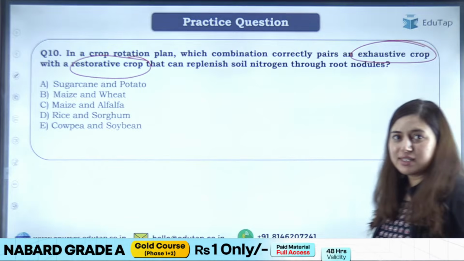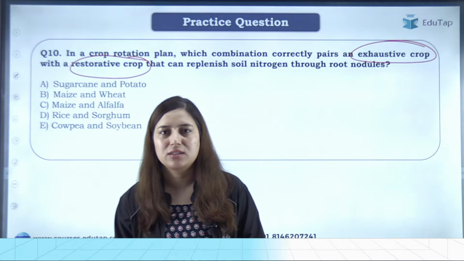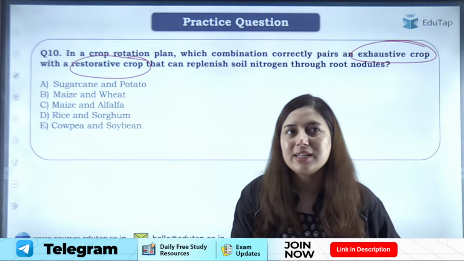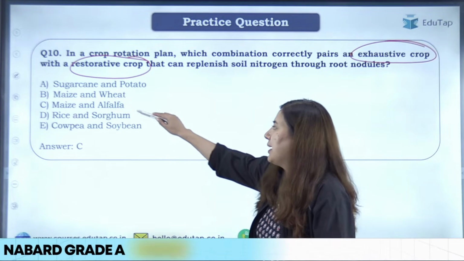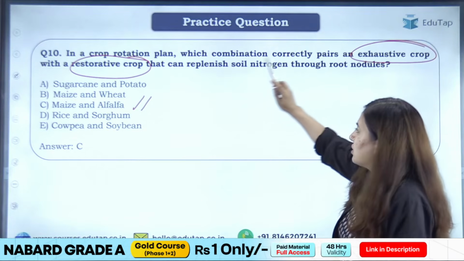Okay. I can see yes. Very good, Jaya. You have given the right answer. Good, Sandeep. Okay. So the answer for this question is, students, option C, maize and alfalfa. Before that, let's understand the meaning of exhaustive and restorative.